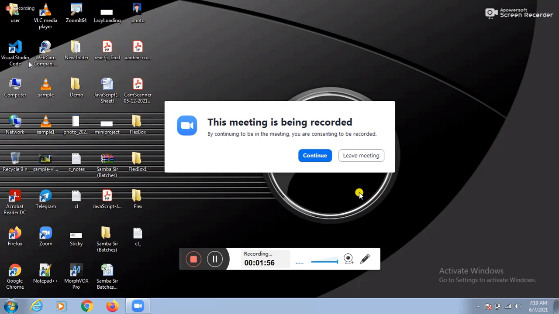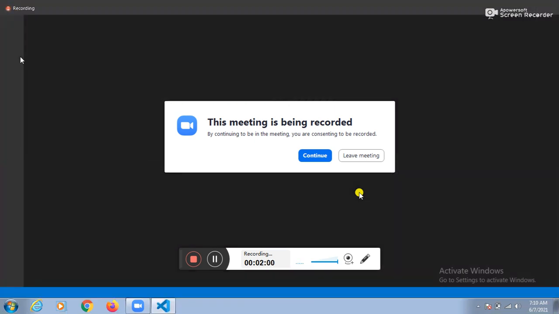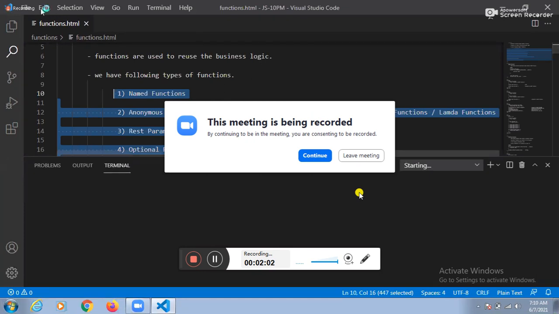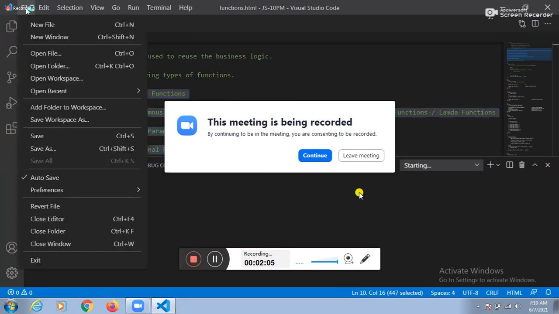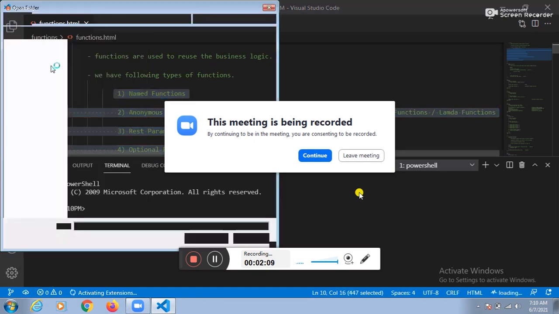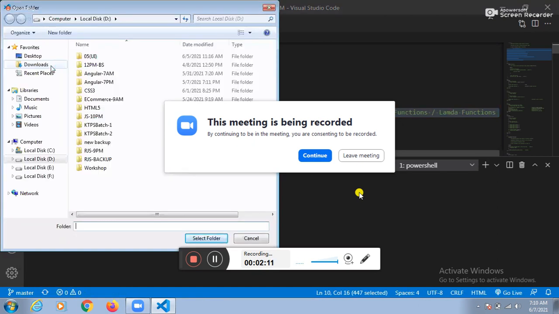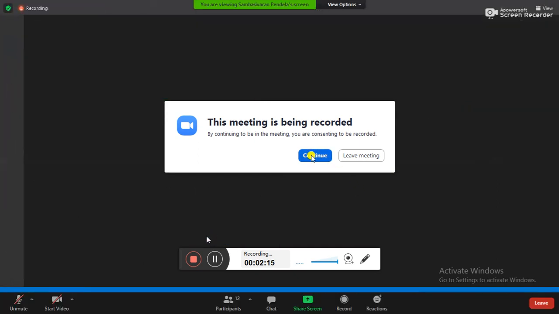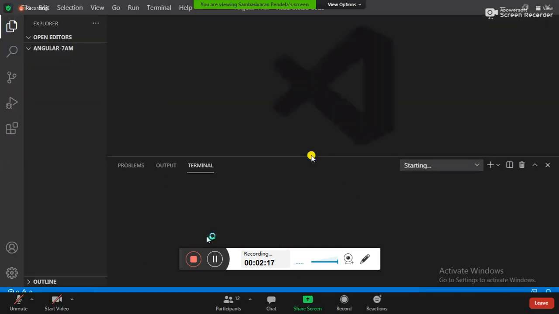Please open Visual Studio Code. After opening Visual Studio Code, go to File, Open Folder. Which folder? The Angular 7M folder.